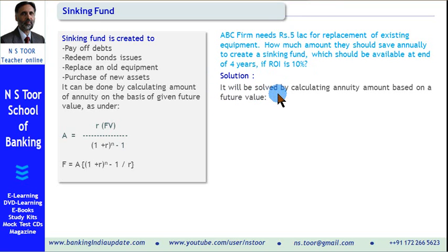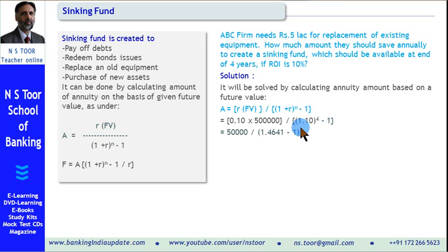Let us now proceed with the solution. So it will be solved by calculating annuity amount based on a future value. Here future value is 5 lakh. This is how we can place the formula. So this is the formula we have placed here. We have to calculate amount of annuity. Future value is given. So rate of interest, it is 10%. Future value of annuity is 5 lakh. 1 plus r raised to power n means 1.10 raised to power 4 minus 1.